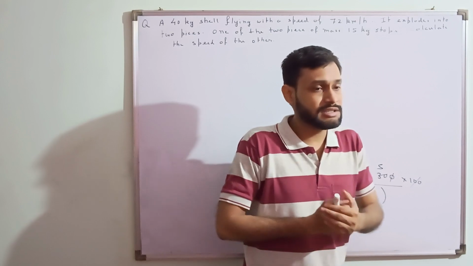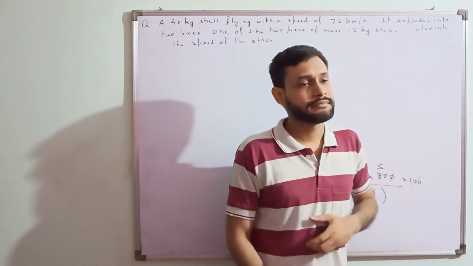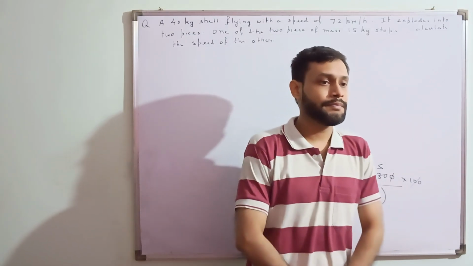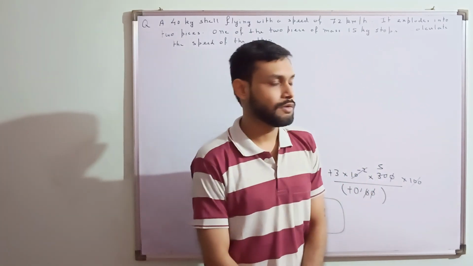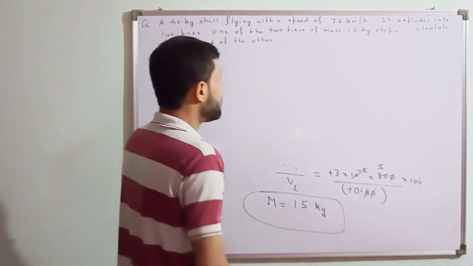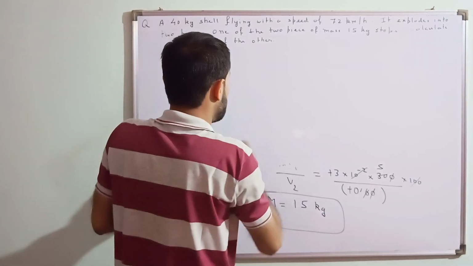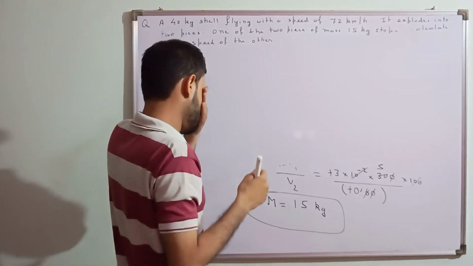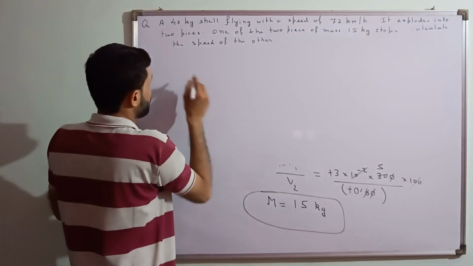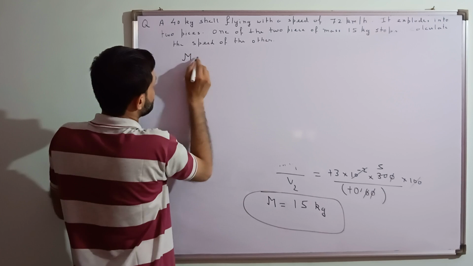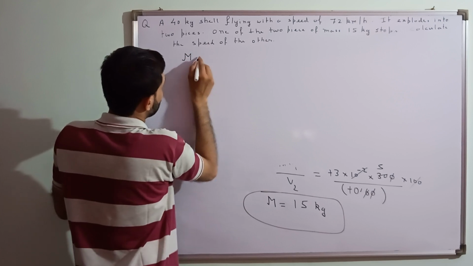And what about its energy? Its kinetic energy? Its kinetic energy is not conserved. Okay. So now since there is no external force, let's take its initial mass as capital M.